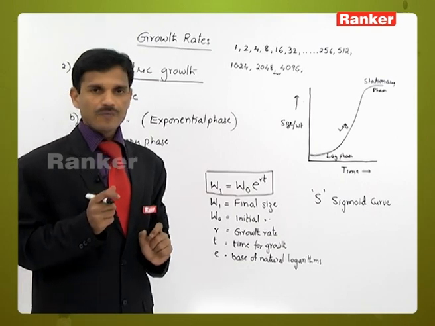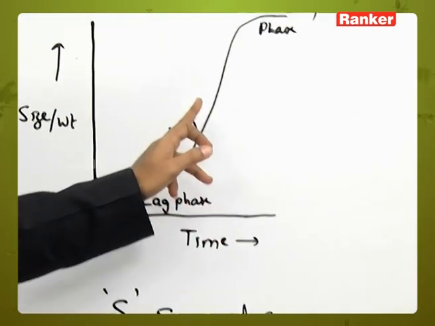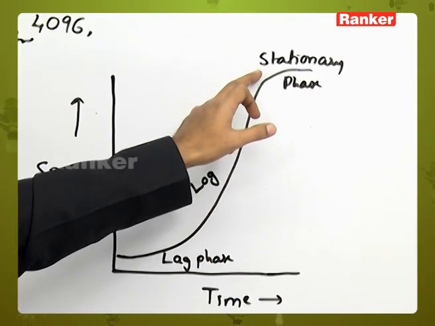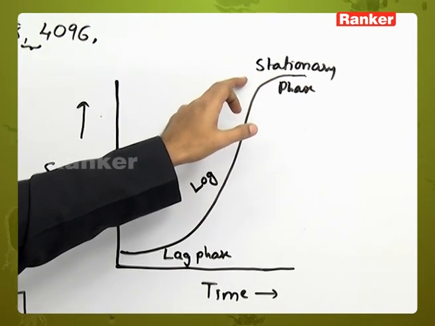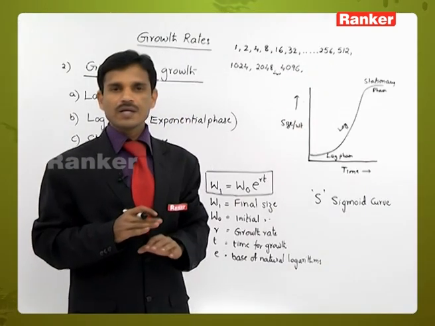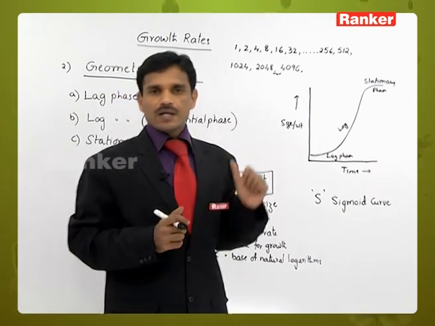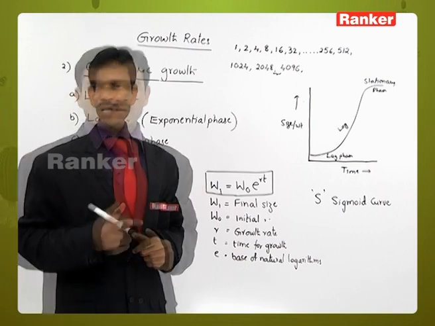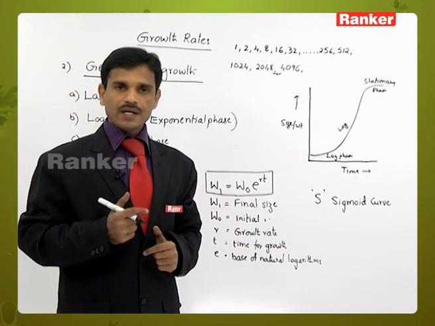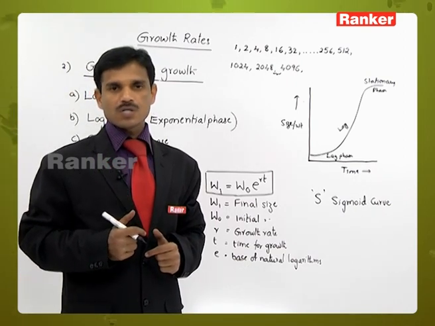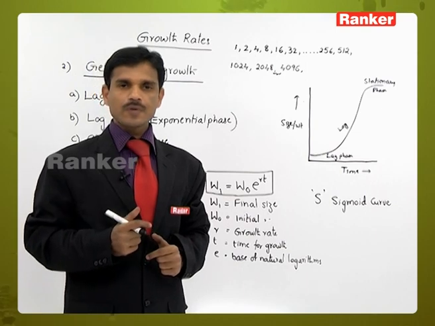But when the food materials are not available, that leads to the death of the cells or the cell division is completely stopped. So no growth occurs. This type of growth is observed in almost all cells, organs and organisms also. So that is about geometric growth.